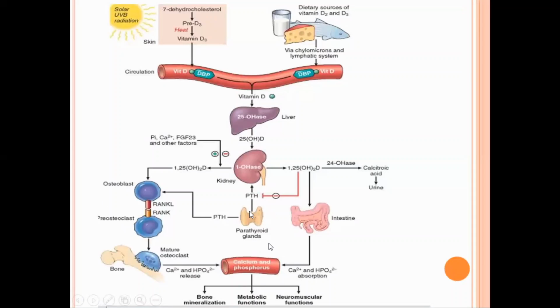Also, parathyroid hormone increases osteoclastic activity and inhibits osteoblastic activity. Overall, what is the main function of vitamin D? It helps in bone mineralization, metabolic function, and in the neuromuscular junction it maintains integrity. Okay, is it clear?